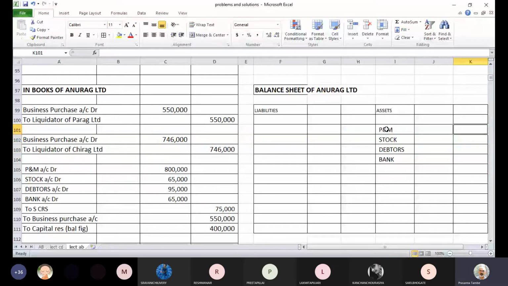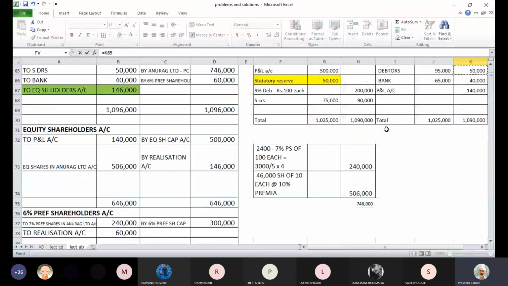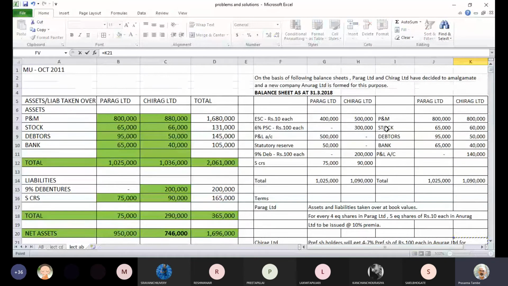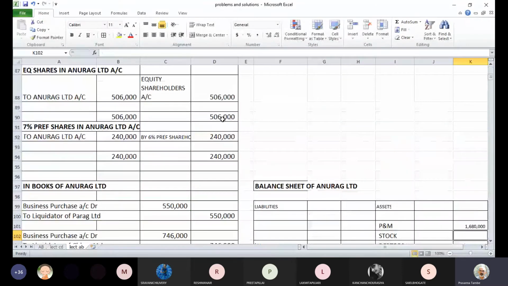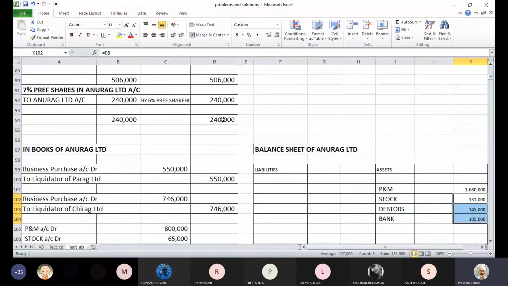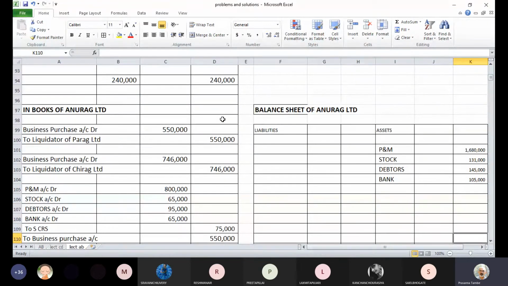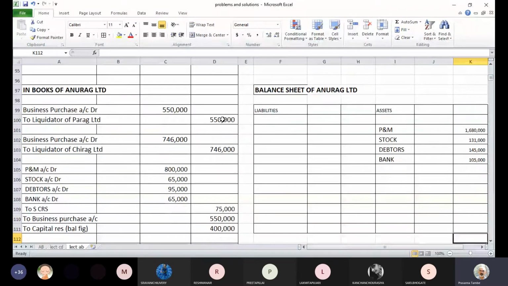So machinery, for example, if you have prepared the statement, then you don't have to do anything else. You have to just copy these numbers. Okay. So machinery, debtors and bank. You can also do this independently, or you can cross check this independently. Let us see how we cross check also.